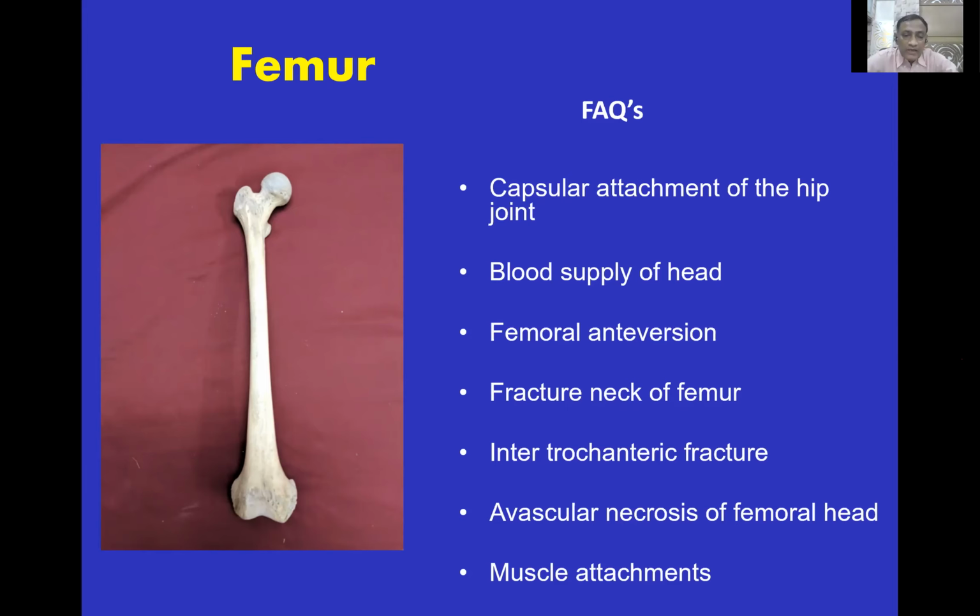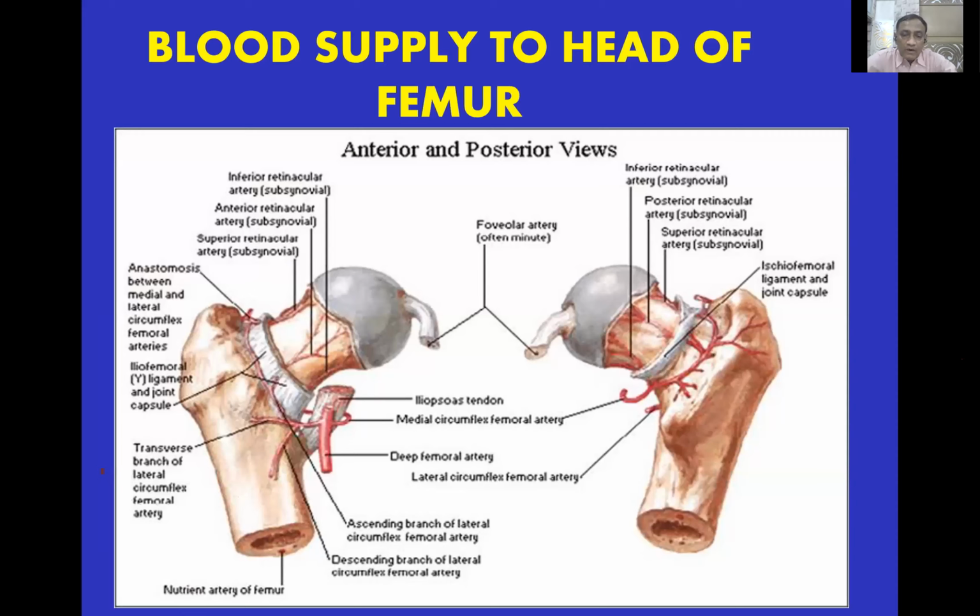This is the blood supply of the head of the femur. There are three main supplies. One is through the artery of ligamentum teres, second is through the nutrient artery, but the main blood supply comes through the lateral and medial circumflex arteries. They form the retinacular vessels under the capsule, and they supply the main part of the head of the femur.